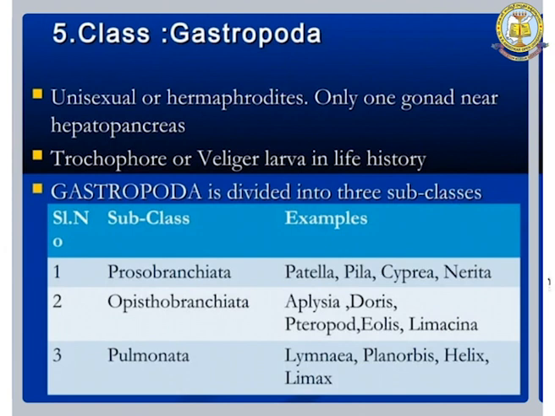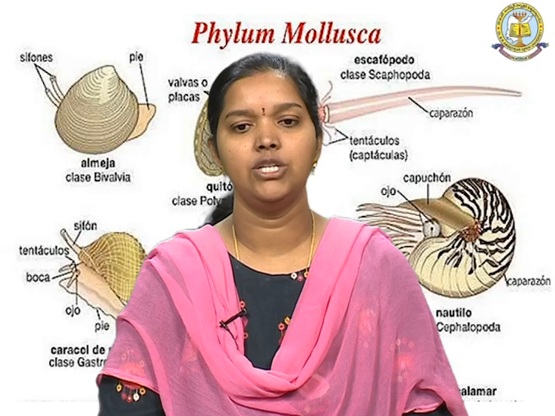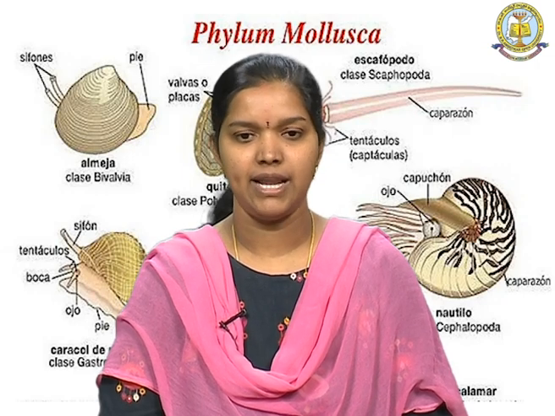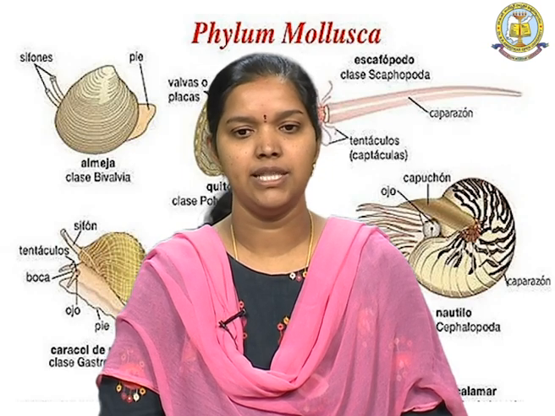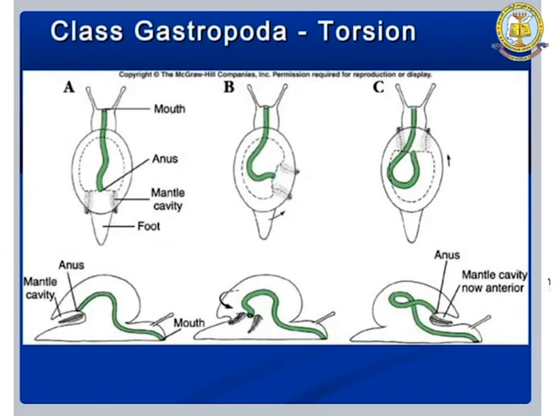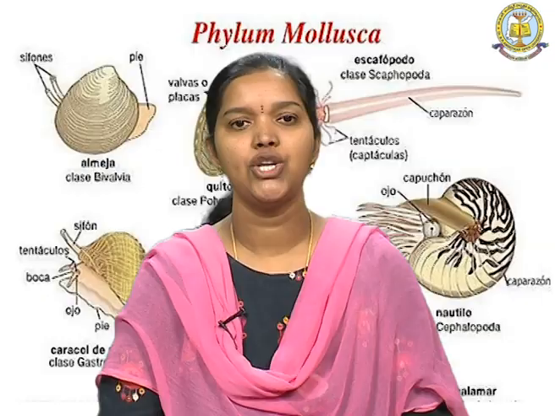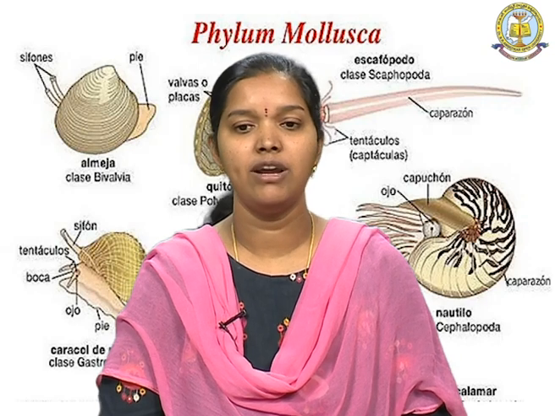That means it completes its larval cycle in this larval stage, and the class is again subdivided into 3 subclasses. So, this class consists of 3 subclasses. So, this is the torsion, how it looks like. In the images A, B and C, we can easily identify how the bending is taking place, and because of bending, the complete shell is bent. So, this is called torsion.